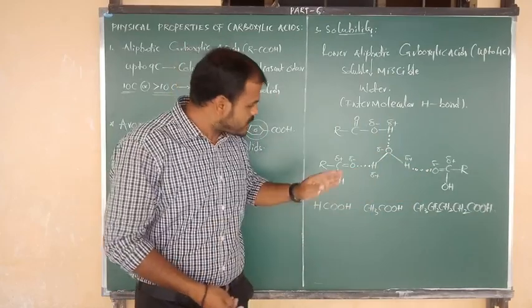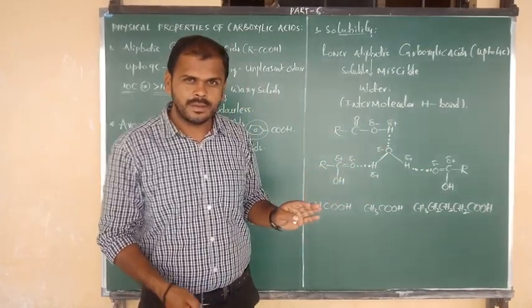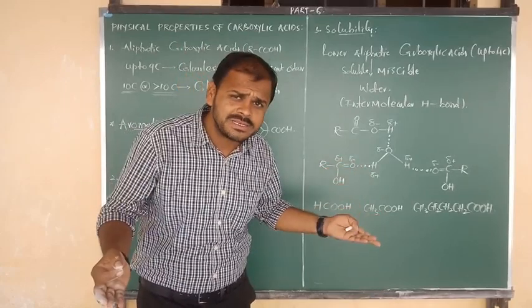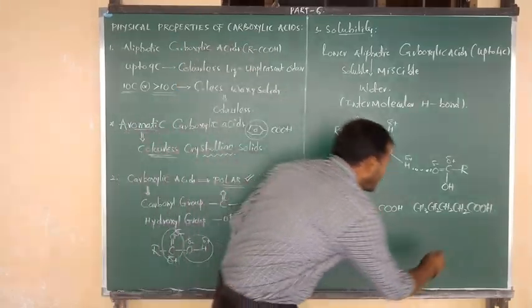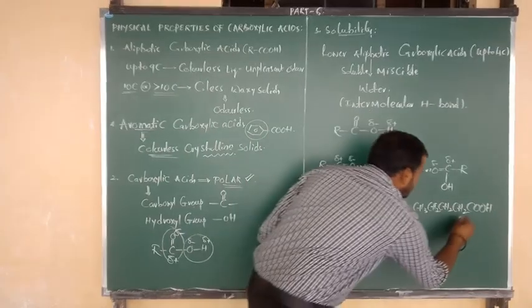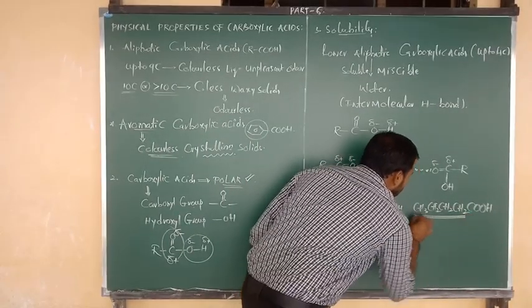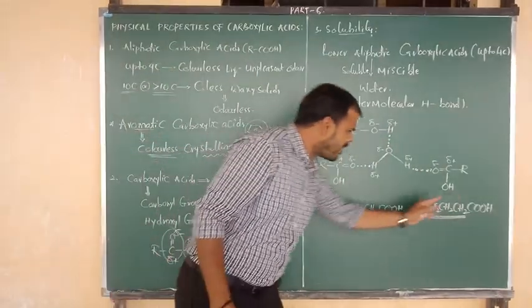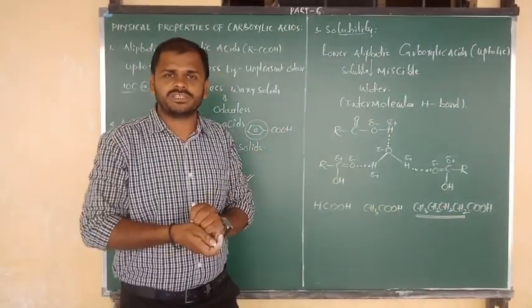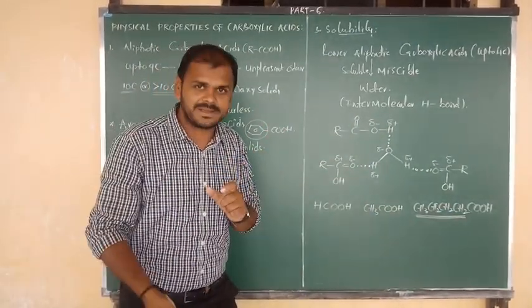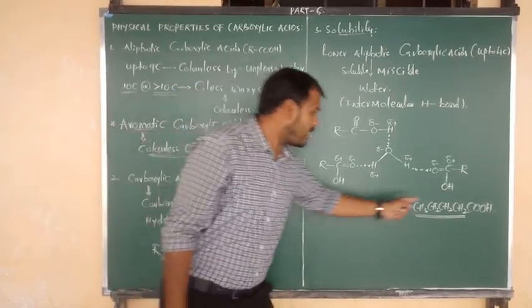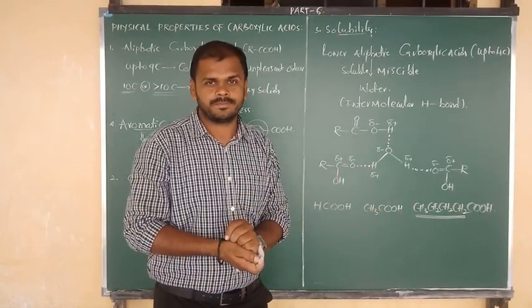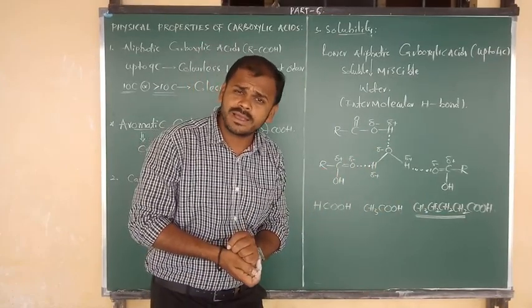Okay? So in the 3 examples, which one contains more number of carbons and hydrogens? Clearly we can say that the last one contains more number of carbons and hydrogens. In all cases, the common thing is COOH. That is not a big matter. Focus on number of carbons and hydrogens. So which contains more? The last example contains more number of carbons and hydrogens.